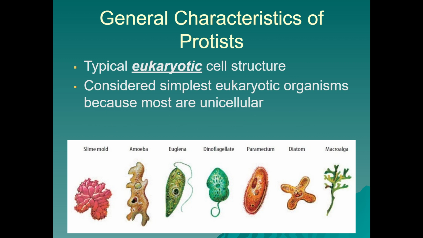So a typical eukaryotic cell structure is still what we see for protists. They are in domain Eukarya, so regardless what kingdom or whether or not that kingdom is a catch-all kingdom, they are still cells that have a true nucleus. But they are considered simpler than the other eukaryotic kingdoms. And they're considered the simplest eukaryotic organisms because most are unicellular.